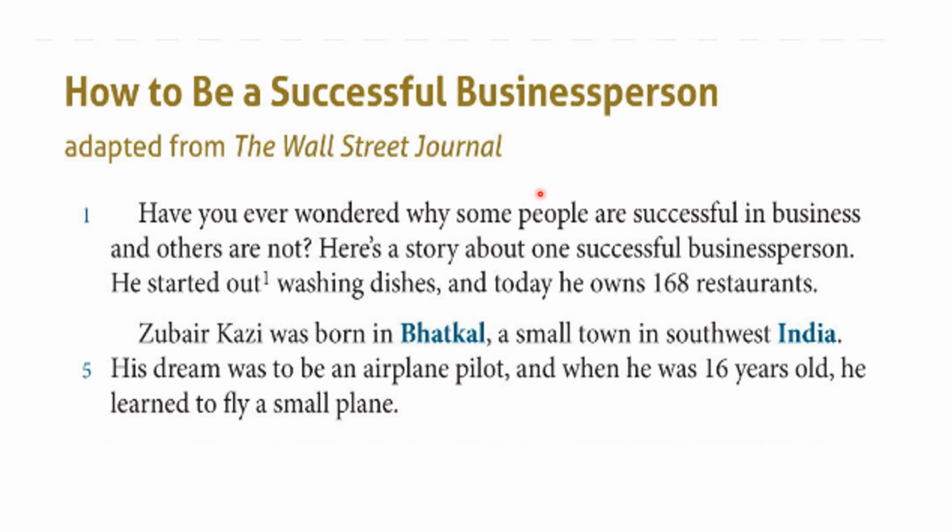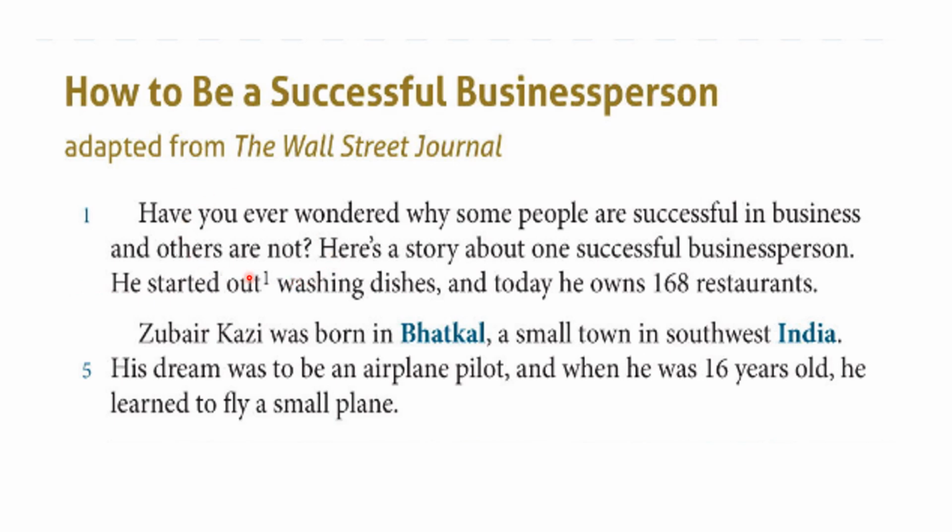This passage, which I'm going to read paragraph by paragraph and explain the meanings of words and grammatical structures in the process, is adopted from the Wall Street Journal. Have you ever wondered why some people are successful in business and others are not?